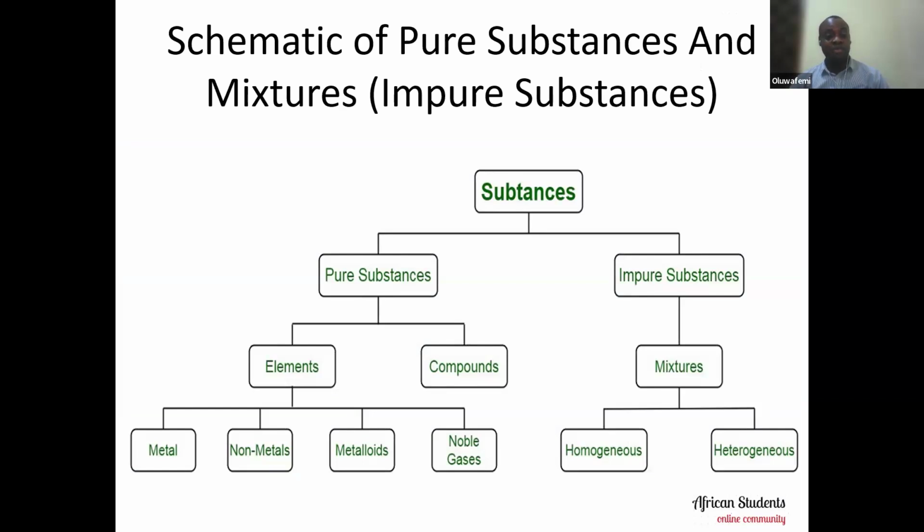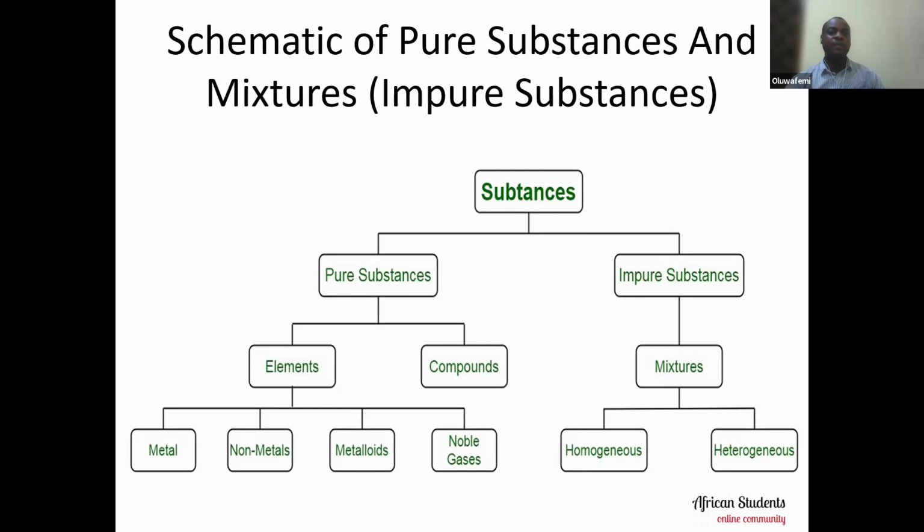We are also going to be looking at this as we proceed in this teaching, so just stay tuned. For impure substances, you have mixtures, and mixtures can either be homogeneous, just like we said earlier, or heterogeneous. We've made mention of it, and we have also given examples.